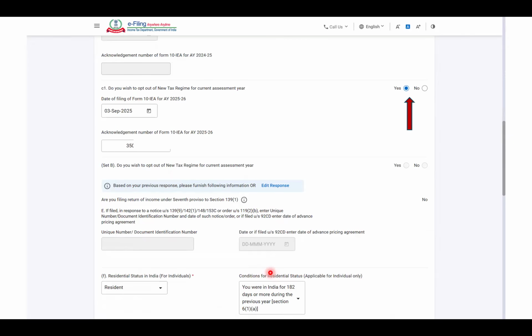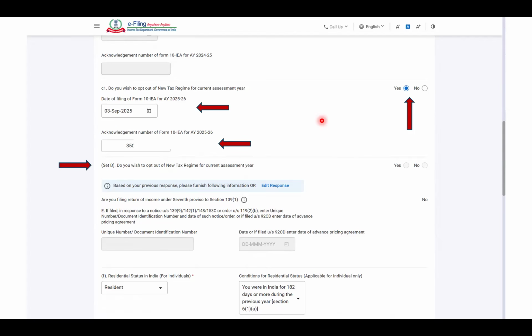Now, if you scroll down further while you're filling, it asks: for this year, do you want to opt out of the new tax regime for the current assessment year? If you're opting for yes, then you have to give when you filed your form. I filed it on 3rd September. And then what is the acknowledgement number? Once you fill that form, and I will show you when you fill it, you will get a date and an acknowledgement number, right?